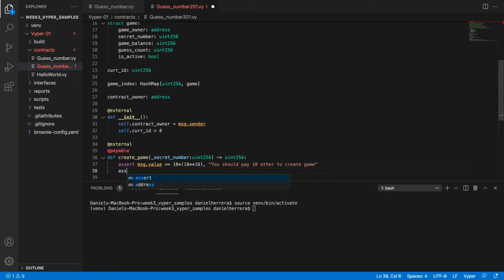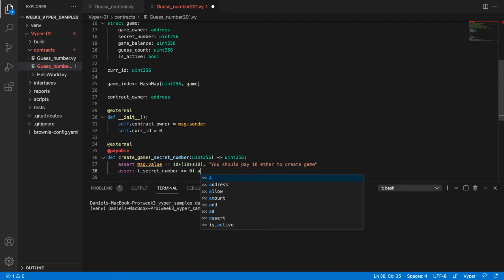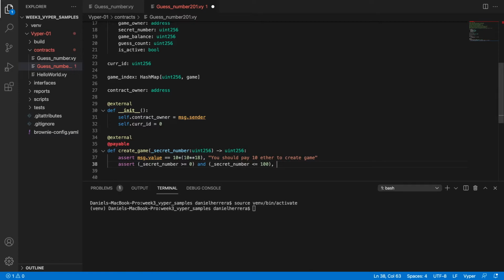And then we're going to have another assertion here where we assert that secret number is greater or equal than 0, and secret number is lesser or equal than 100. If this doesn't match with whatever are the conditions when the function is called, we're going to send the message: secret number should be within 0, 100. So that's all regarding the assertions.